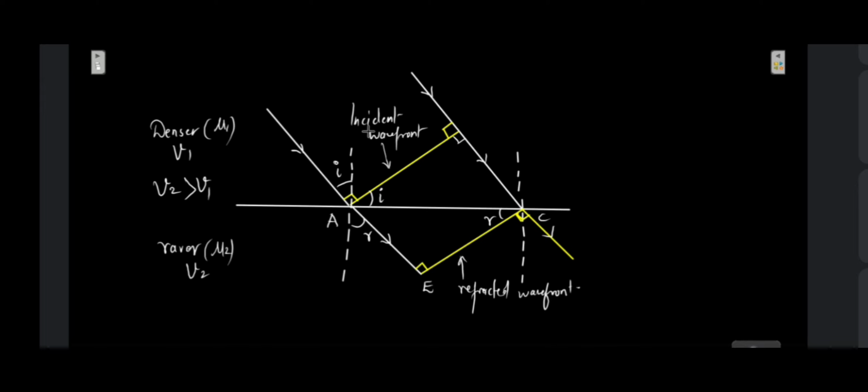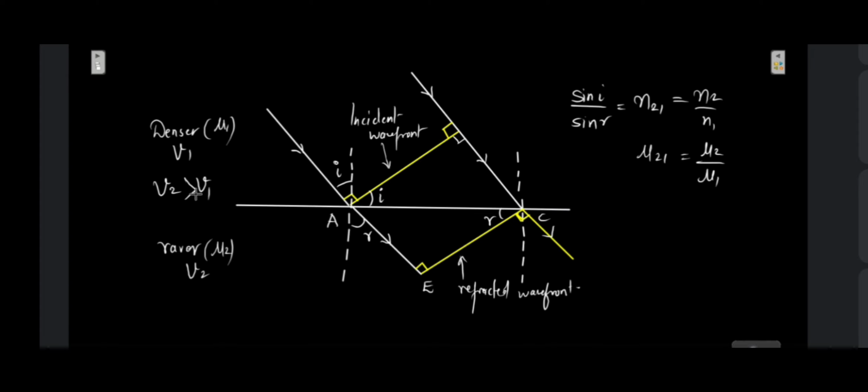The figure will remain exactly the same, and in the same manner you can prove that sine of i upon sine of r is equal to n21, which will be equal to n2 upon n1. You can also use mu as the refractive index, that is, mu21 will be equal to mu2 upon mu1. This can also be proved. Only thing over here is the speed of light in the denser medium is always less.